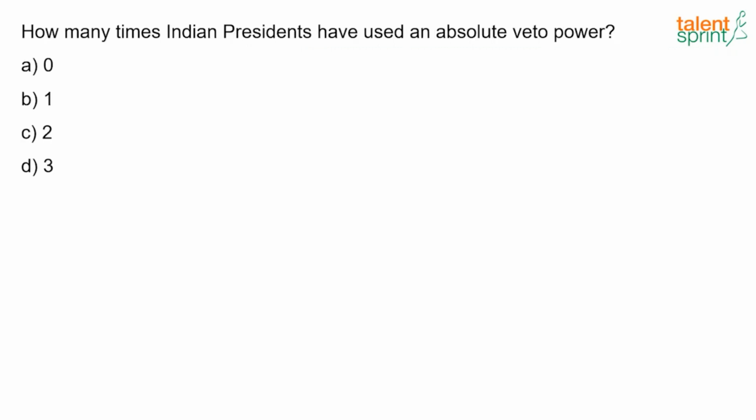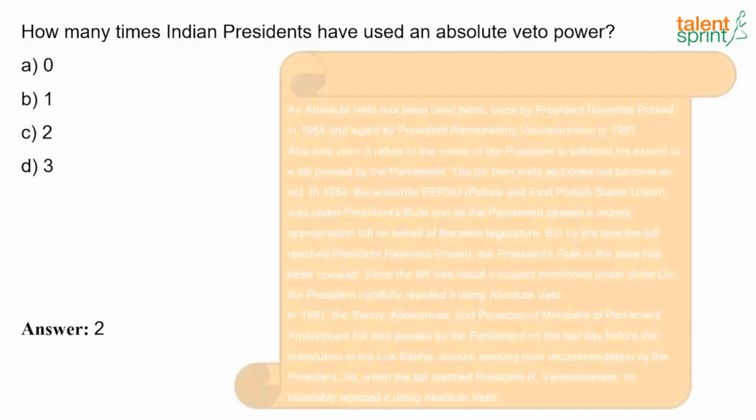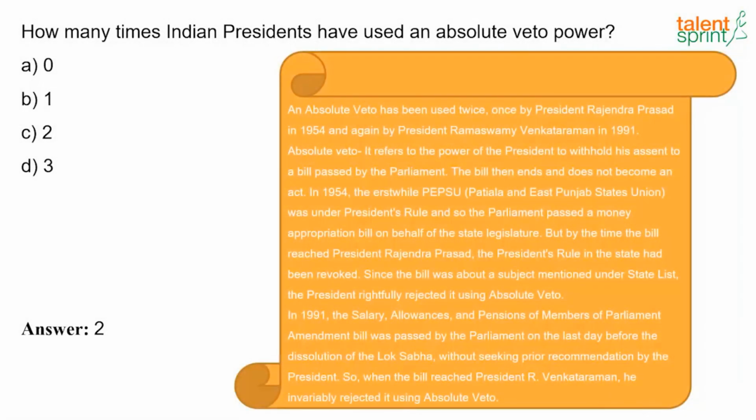Now the next question, just try to answer. How many times has the Indian President used the absolute veto power? So what's the answer? It's just 2 times. An absolute veto has been used only twice, once by President Rajendra Prasad in 1954 and again by President Ramaswamy Venkataraman in 1991. So what is this absolute veto power? It refers to the power of the President to withhold his assent to a bill passed by the Parliament, and the bill then ends and does not become an act.